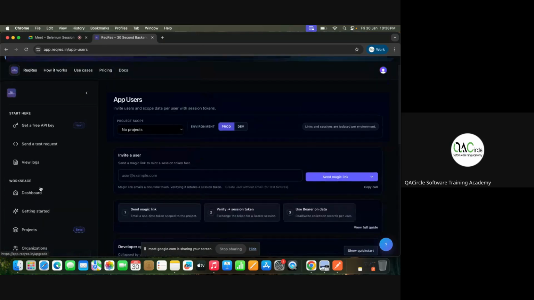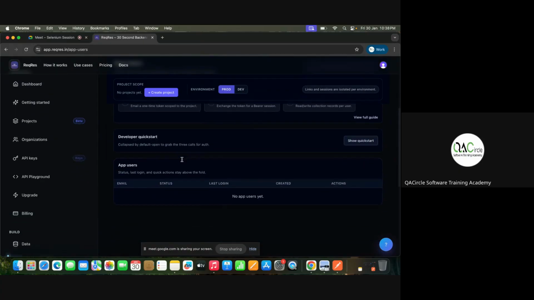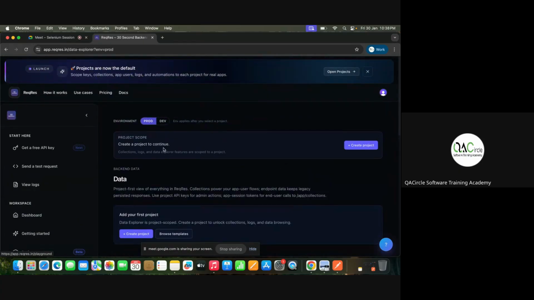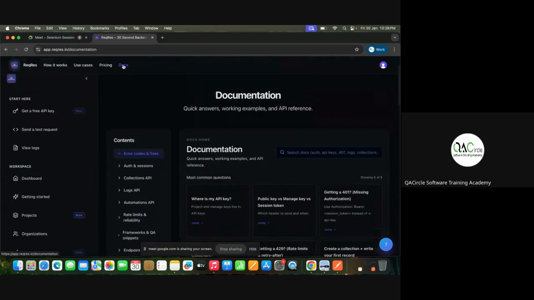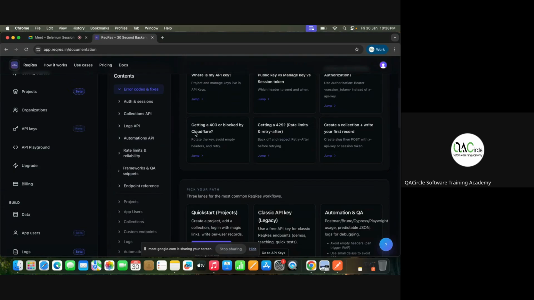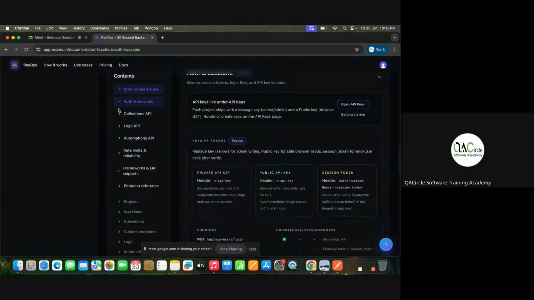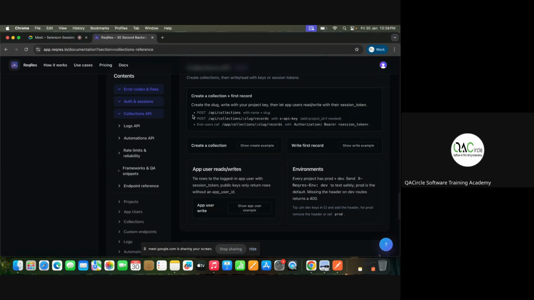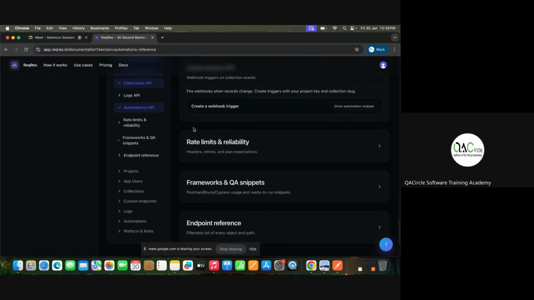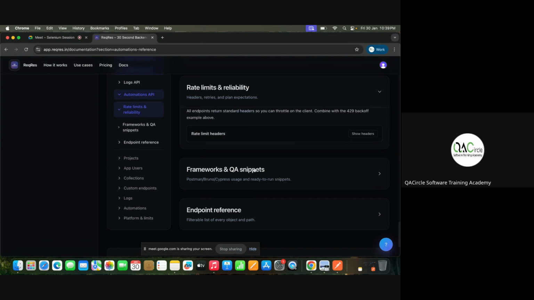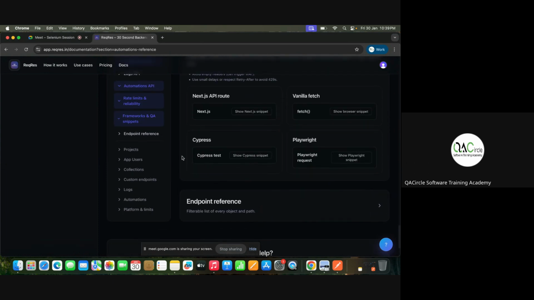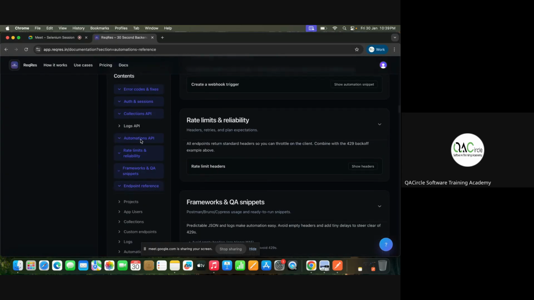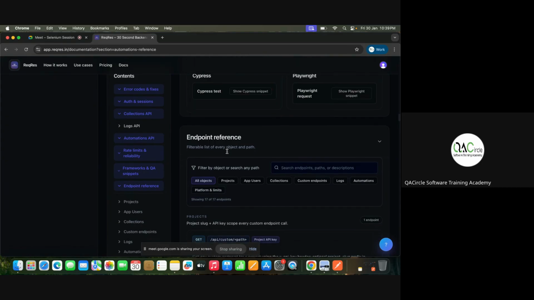We can go to app users. If you want to validate all, you can validate. You can do data. If you want to go to docs, the documentation: what is an API key, where you have to use auth, sessions, what is the public API key, how to log in, how to verify. I'm not using all this, but if you are really interested, this is the way you go. Automation APIs: if you want to work on QA snippets, endpoint reference, automation APIs, you can go to n number of things.